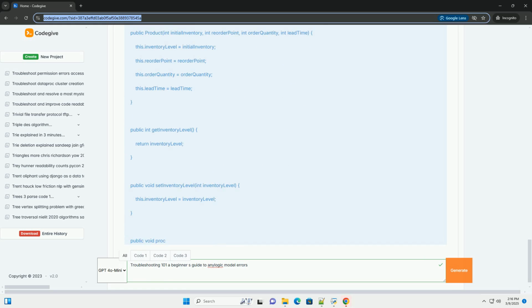5. Data error, invalid input data. Scenario: Your model is using data that is in the wrong format, contains missing values, or is outside the expected range. Example: You're reading data from a CSV file, and one of the columns is supposed to contain integer values, but it contains text. Troubleshooting: 1. Validate input data. Before using the data in your model, add checks to ensure that it is in the correct format and within the expected range.